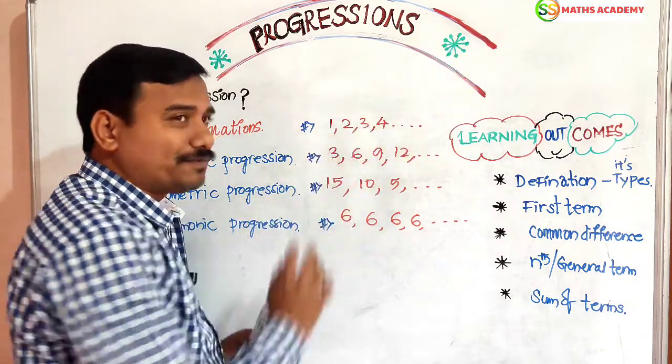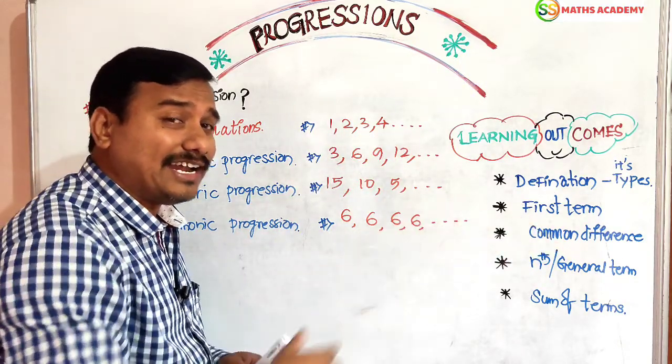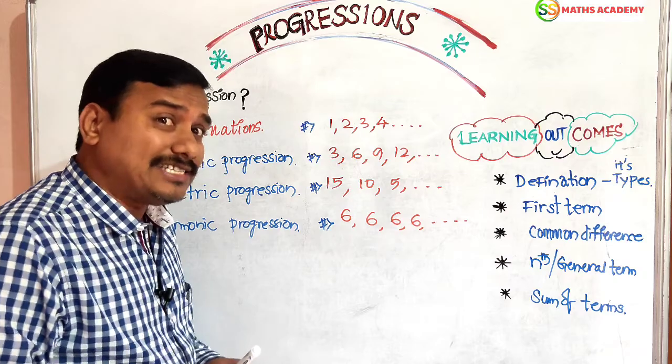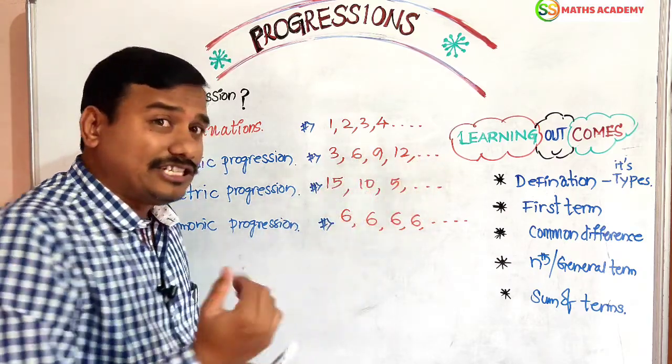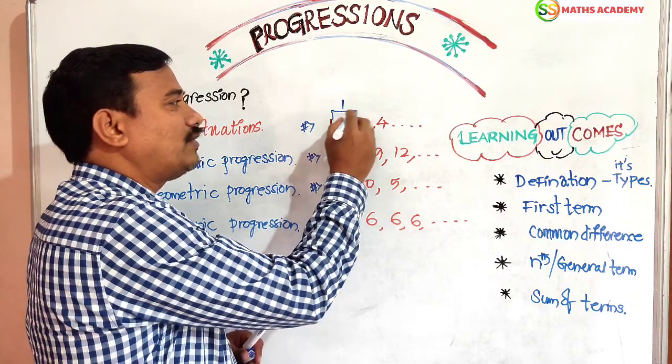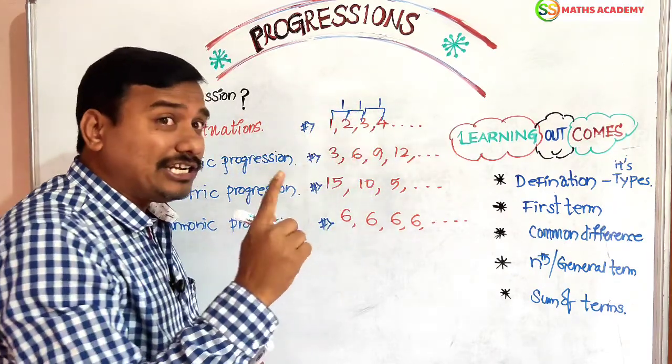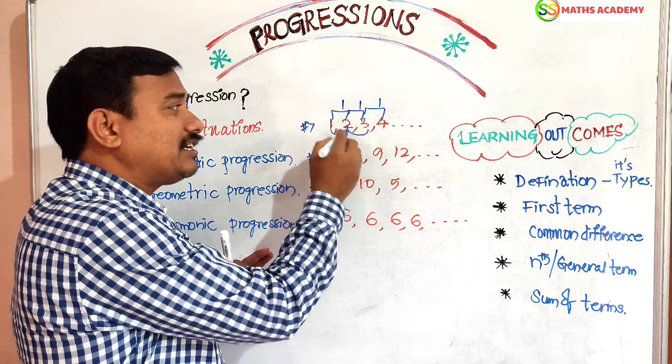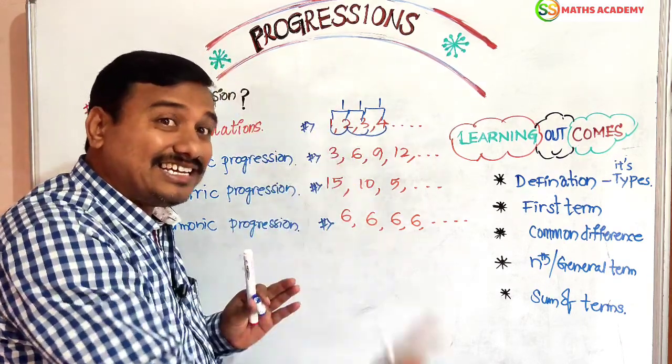1, 2, 3, 4. Yes, you are right. 1, 1, 1 is added. Here 3, 6, 9, 12. 3, 3, 3 added. Yes, the difference. Yes, we should add 1, 1, 1 only. I said the difference of two numbers should be constant.